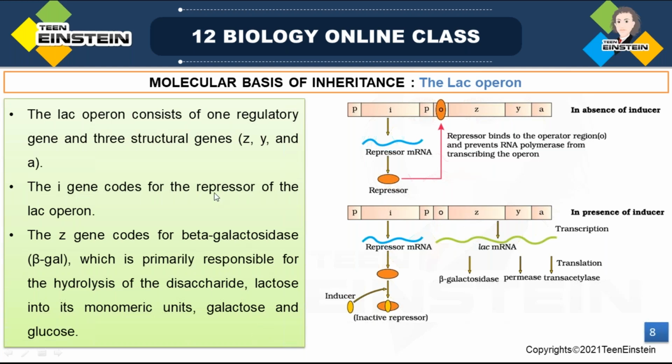Then all these points are very important for your NEET MCQs. So you can't avoid this, or you can't skip this topic. So the lac operon concept, it is having only one regulator gene and three structural genes. These are the three structural genes, Z, Y, and A. So here you can see the I gene. This I gene codes for repressor of lac operon.